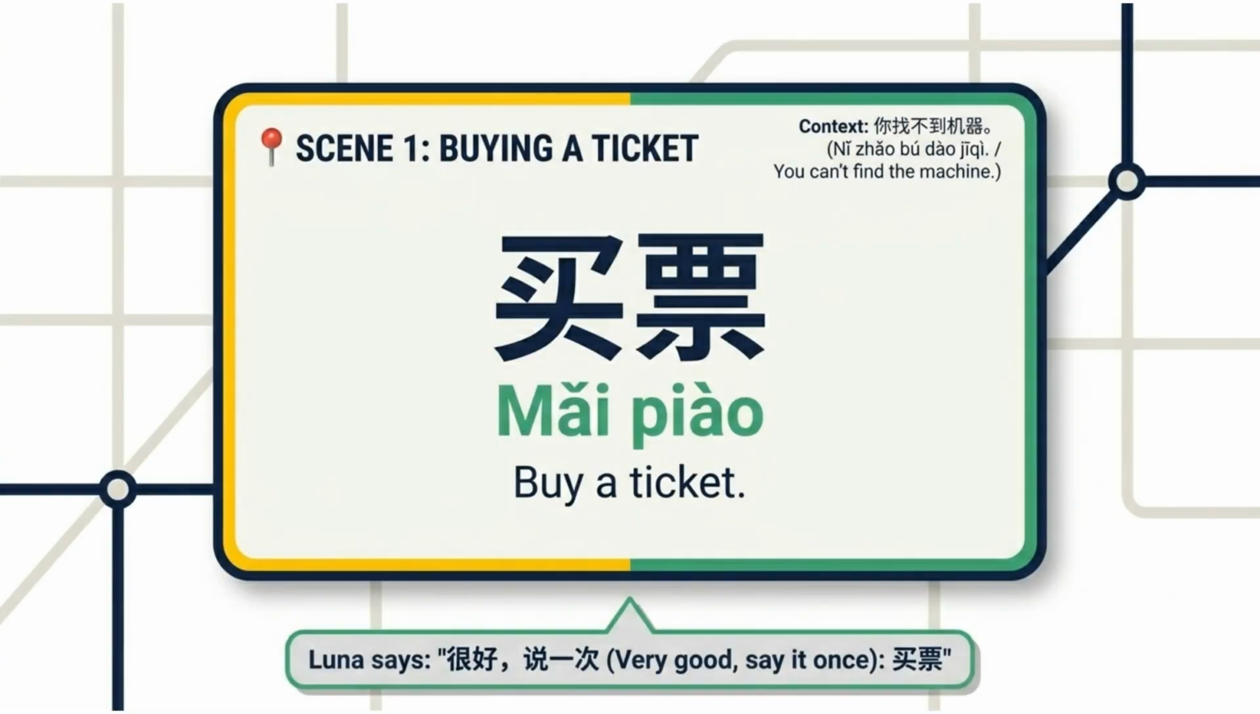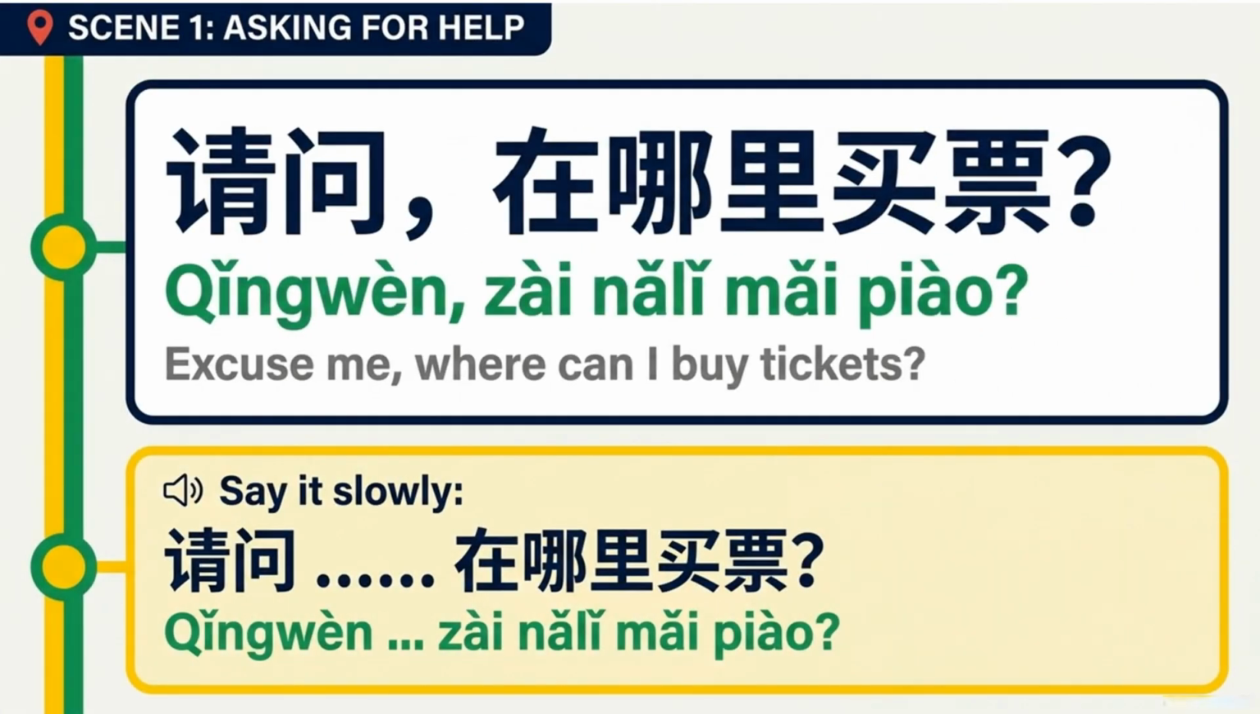Our first scene is buying a ticket. The key phrase is mǎi piào, which means buy a ticket. Try saying it once, mǎi piào. Now, let's learn how to ask for help. Excuse me, where can I buy tickets?